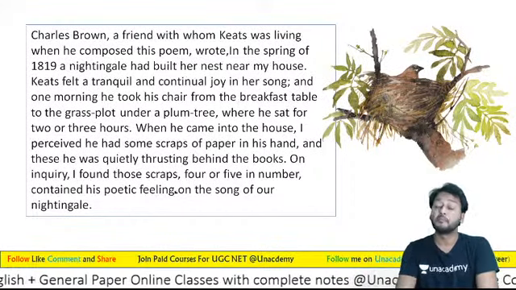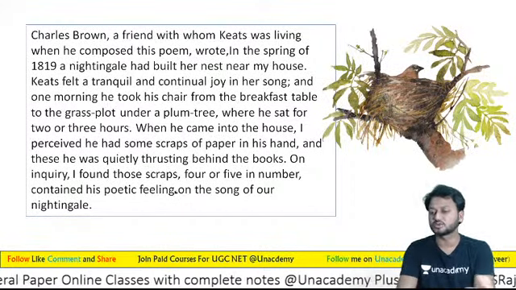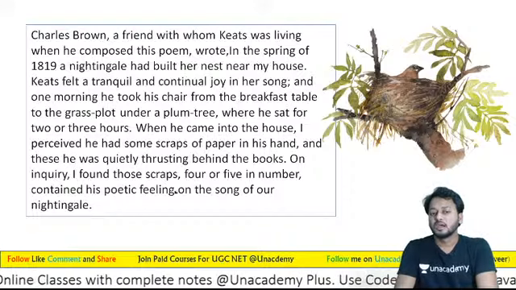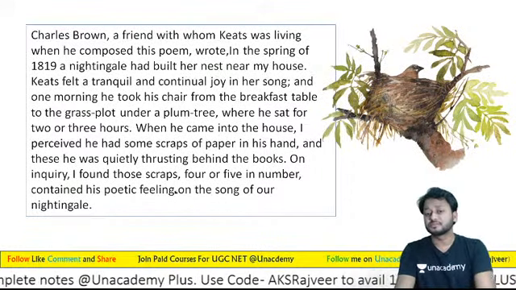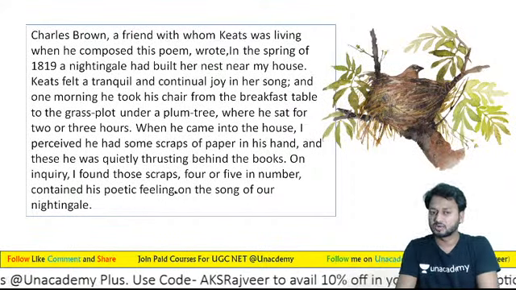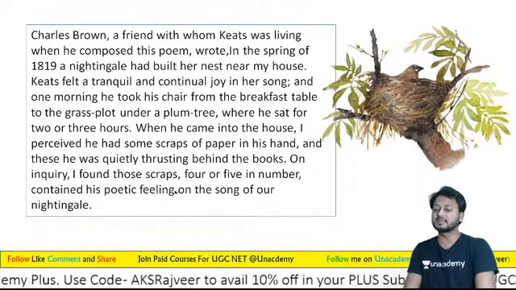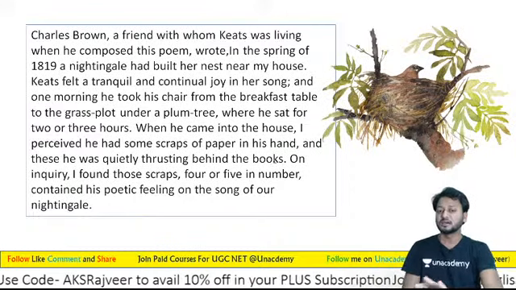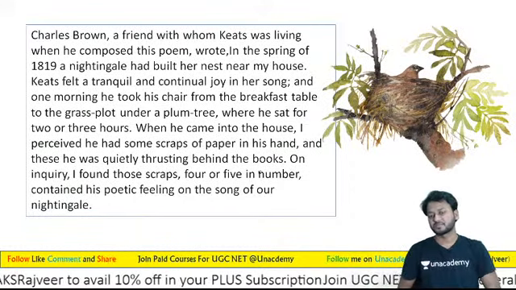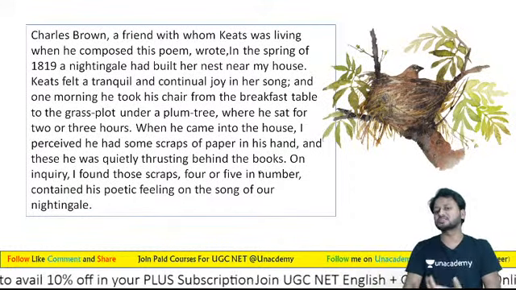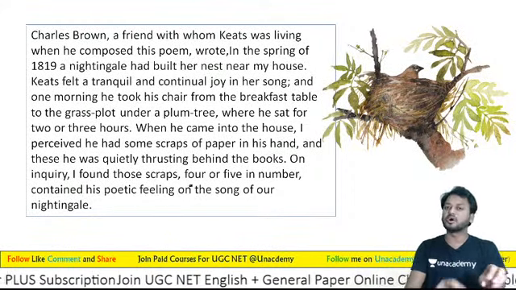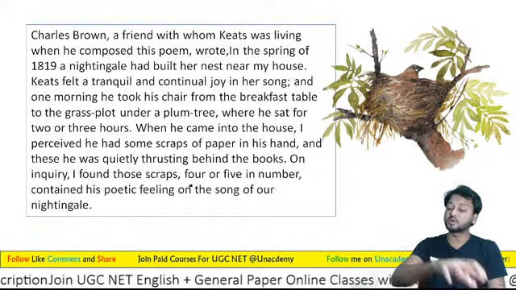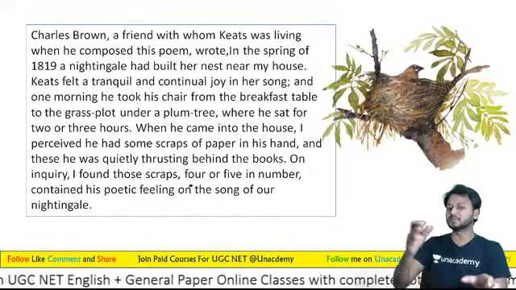This was the month of spring, and a nightingale built a nest near the house. There was a nightingale, a bird, and it prepared its nest near the house. And John Keats was always observing the bird, seeing the bird.